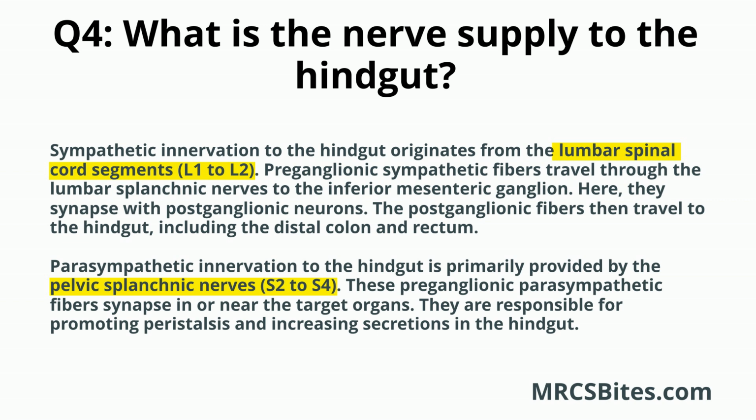Parasympathetic innervation to the hindgut is primarily provided by the pelvic splanchnic nerves, S2 to S4. These preganglionic parasympathetic fibers synapse in or near the target organs. They are responsible for promoting peristalsis and increasing secretions in the hindgut.